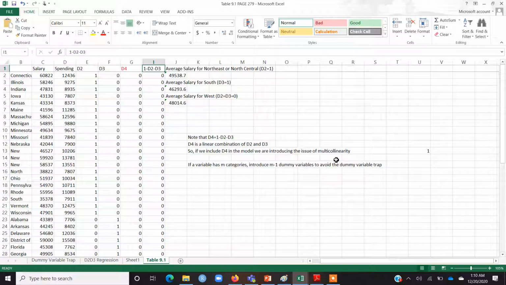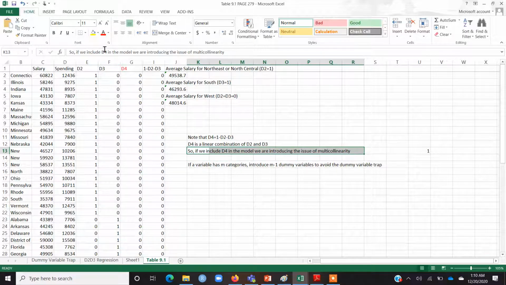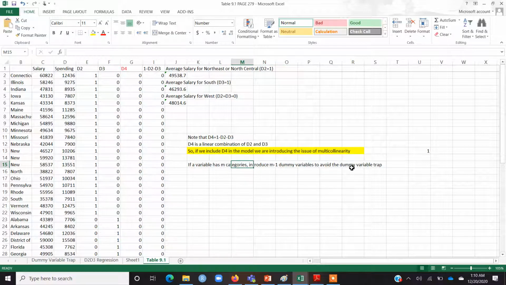So that means that if we include D4 in the model, we are introducing the issue of multicollinearity. What does that mean? If you can recall the assumption of no multicollinearity, it means that the independent variables should not be related with each other. But what's happening here? D4 is related to D2 and D3. So this is the issue, that we should not introduce 3 dummy variables here, because we had 3 regions.